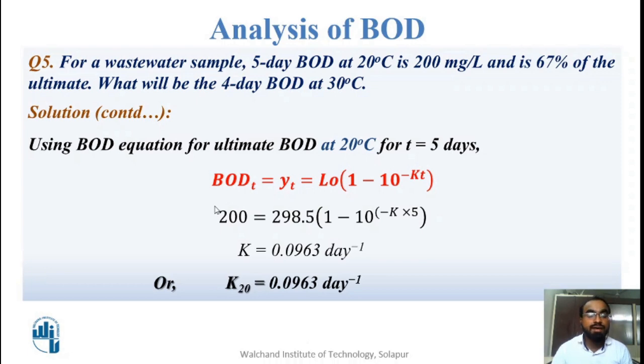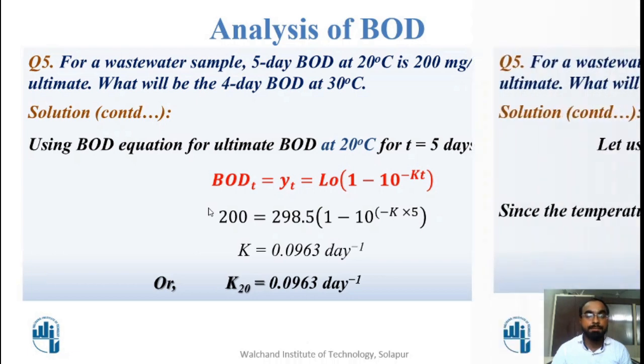From that, I will get the rate constant as 0.0963 per day. As this condition is of 20 degrees Celsius, I can write K20 as 0.0963 per day.